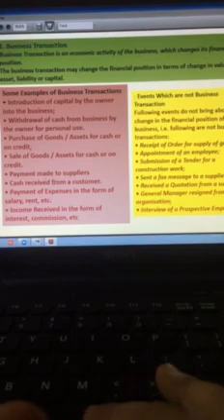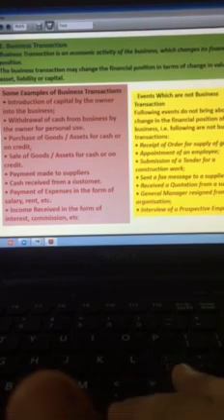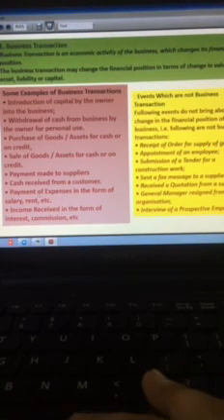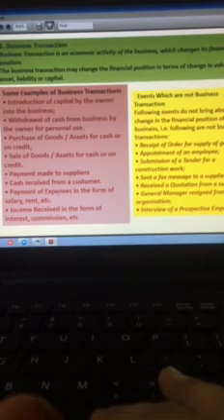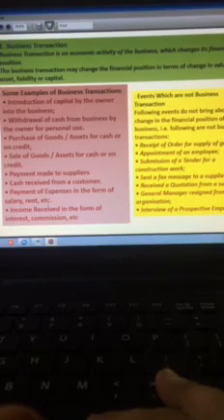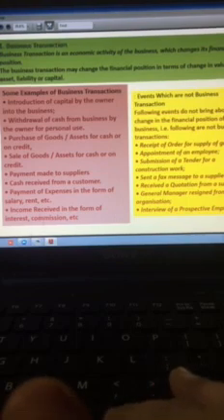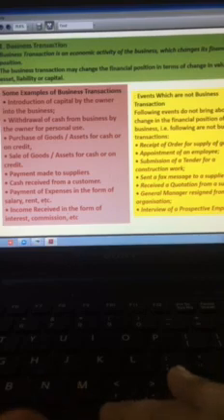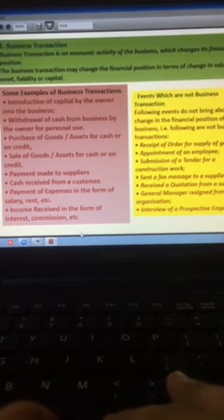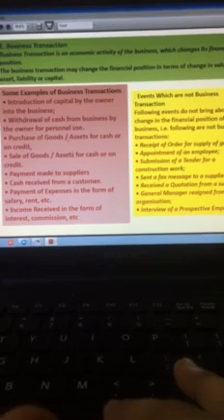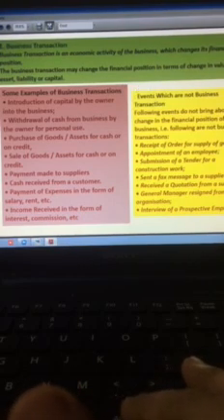Next is payment made to suppliers, cash received from customers, payment of expenses in the form of salary, rent, wages, advertisement expense, conveyance, electricity charges, water charges, commission, etc. Then income received in the form of interest, commission on sales. Commission payable is an expense, commission to be received is an income. Rent to be received is an income. So all these are examples of business transactions.